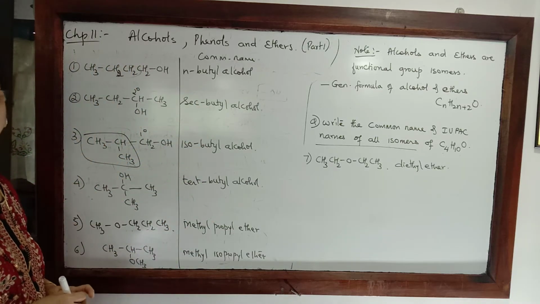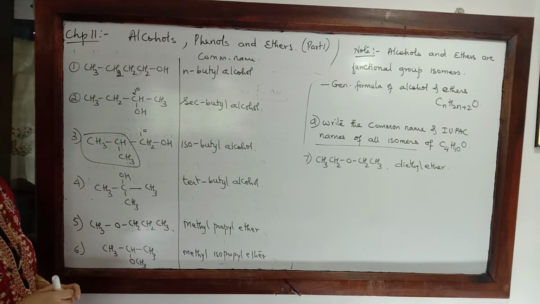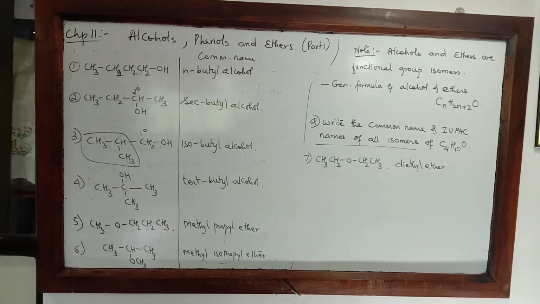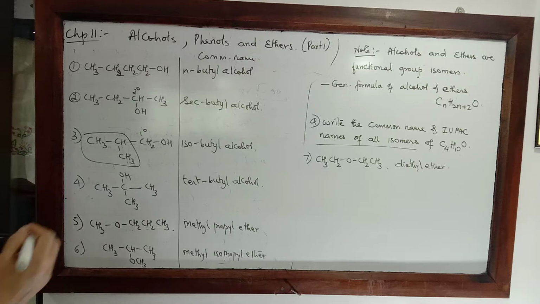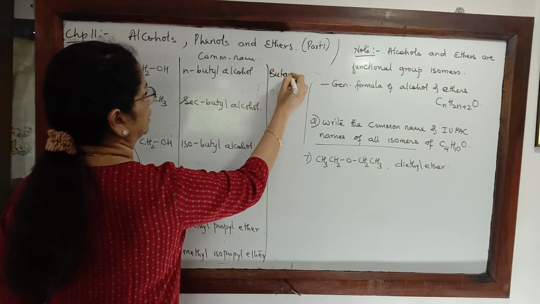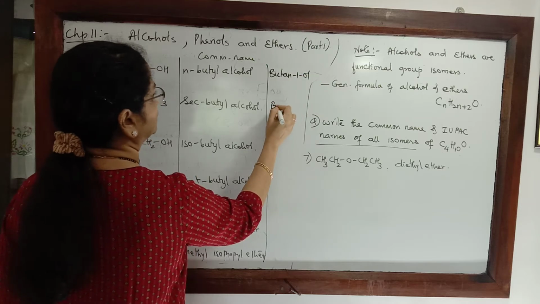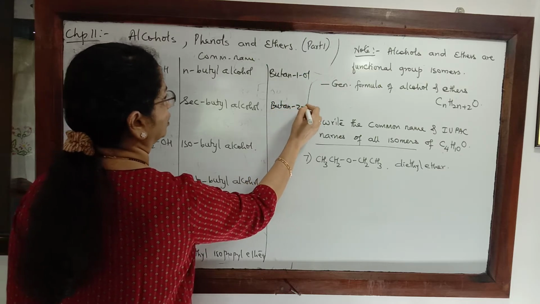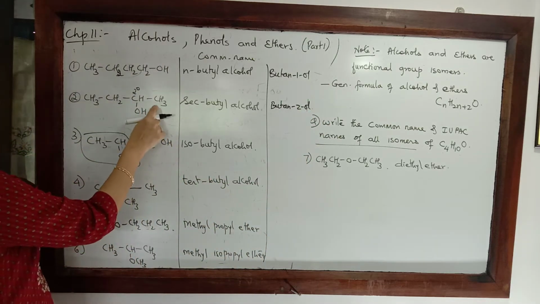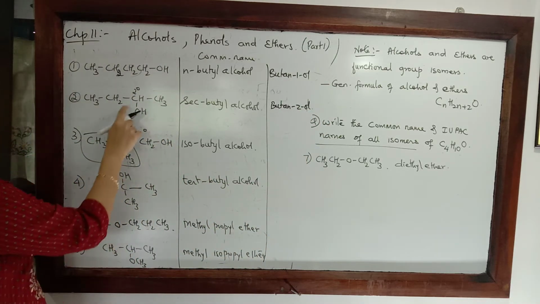Now we have to write their IUPAC names also. So if I have to write the IUPAC name, the first one is butan-1-ol. This is butan-2-ol because the OH is on the second carbon. So we select the longest carbon chain and give the functional group minimum position.